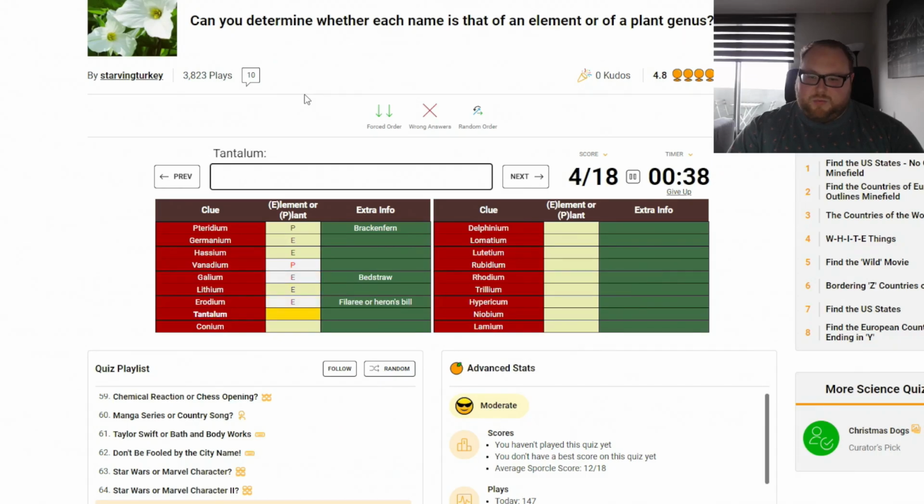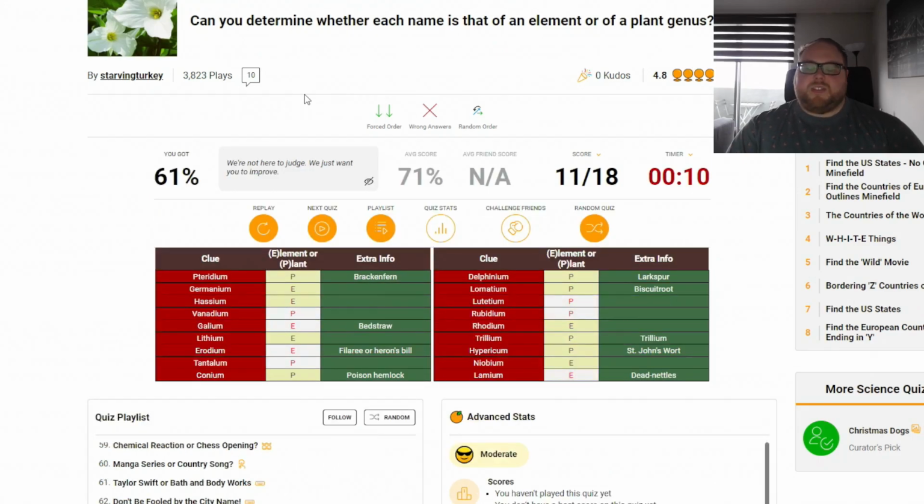Iridium, element. Nope. Tantalum, that's a plant. Nope. Conium, that's a plant. Yes. Delphinium, plant? Yeah. Lomatium, plant. Yes. Lutetium, plant? Nope. Rubidium, plant? Nope. Rhodium, element. Yes. Trillium, plant. Hypericum, plant. Niobium, element. Lamium, element. Nope. Hey, 11 out of 18, 61%.